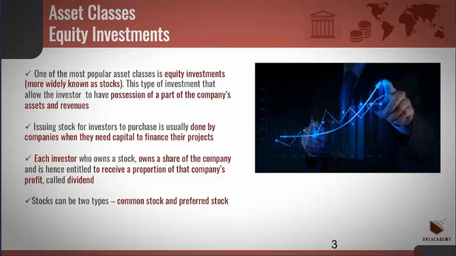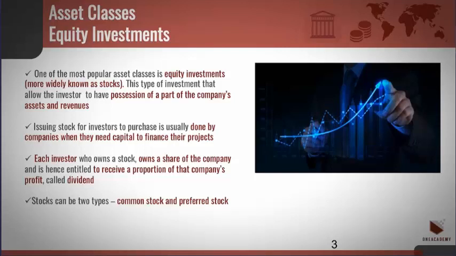This type of investment allows the investor to claim ownership of a company and have possession of a part of the company's assets and revenues. Issuing stock for investors to purchase is usually done by companies when they need capital to finance their projects. Each investor who owns a stock owns a share of the company and is entitled to receive a proportion of that company's profit. These profits are usually paid in the form of dividends.